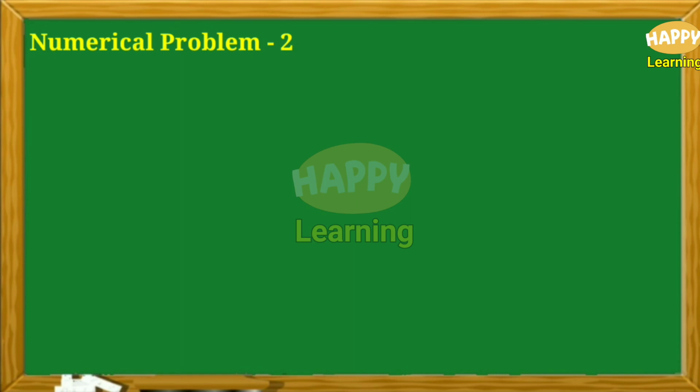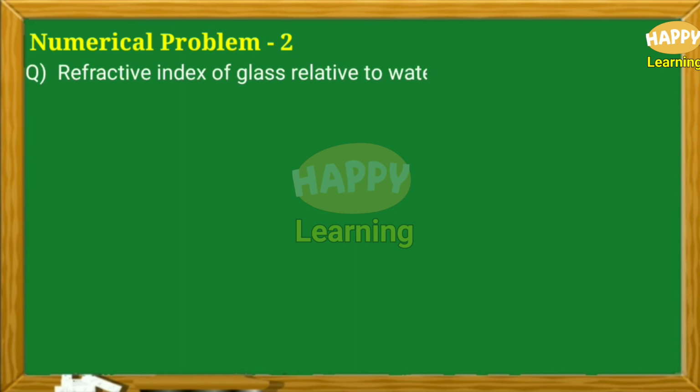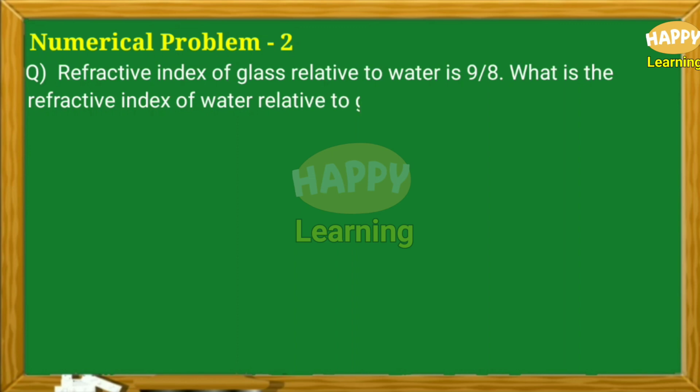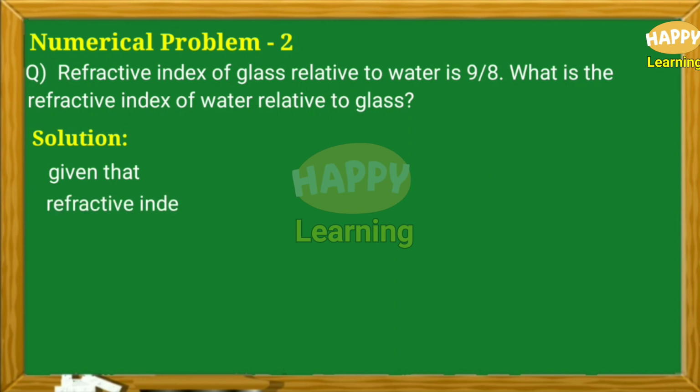Problem number 2. Question. Refractive index of glass relative to water is 9 by 8. What is the refractive index of water relative to glass? Solution. Given that refractive index of glass relative to water NGW is equal to 9 by 8.